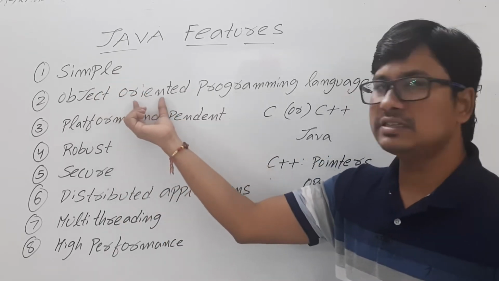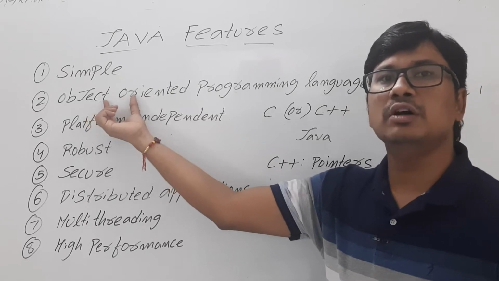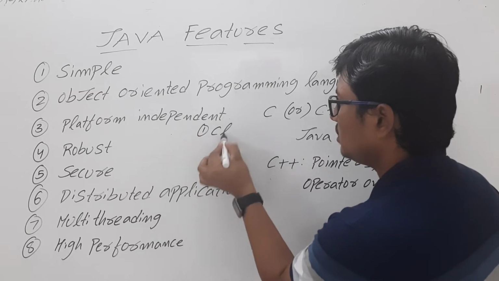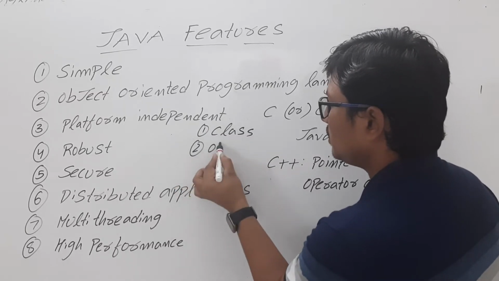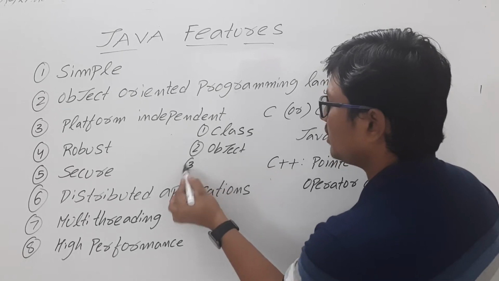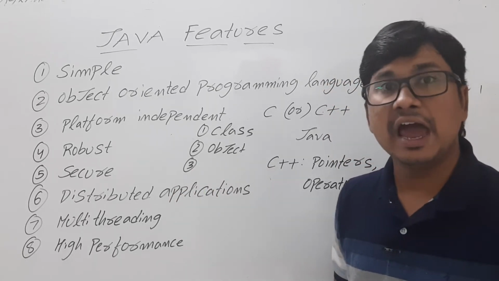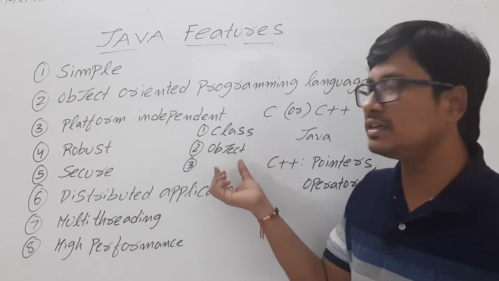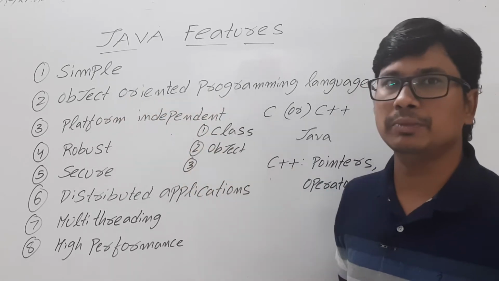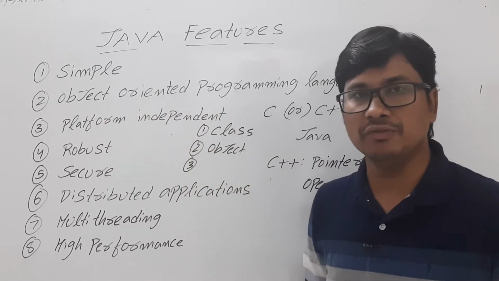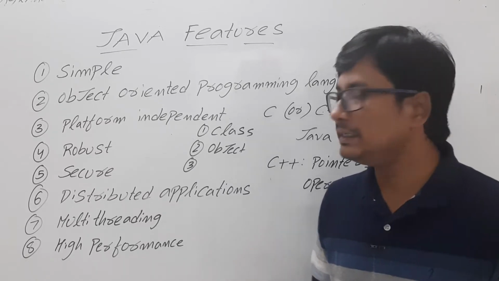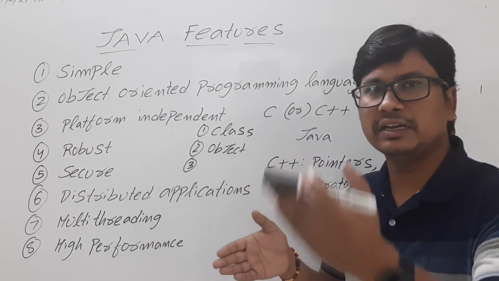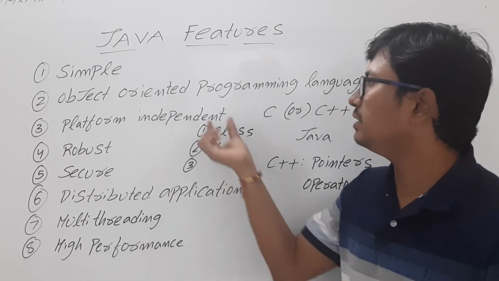Now the next is, as I said earlier, Java supports object-oriented features such as class, object, and it even supports various other features such as abstraction, encapsulation, inheritance, polymorphism, all these things. So that's why we can say that Java is an object-oriented programming language, whereas C is a procedural language. Everything depends on the functions. But when it comes to Java, it has real-world relations like class and object. All these things we have in Java.